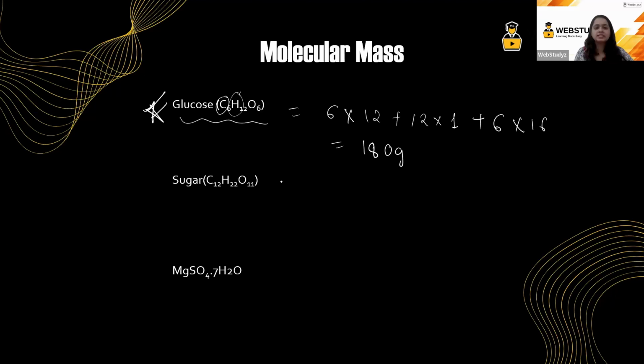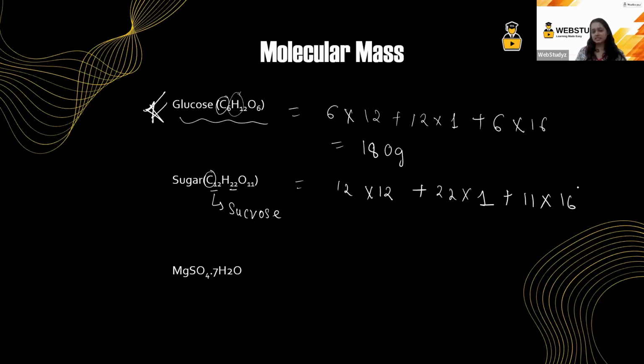Okay. Moving on to the next, that is sugar. Sugar, this is actually your sucrose. So you have to learn the formula of sucrose as well. You have 12 carbons, so 12 into the mass of 1 carbon atom, that is again 12, plus 22 into the mass of 1 hydrogen atom, that is 1, plus 11 into the mass of 1 oxygen atom, that is 16. Solve it. You are going to get the value as 342 grams. Again telling you, learn this mass. As it is, the question will come and it will save your time.